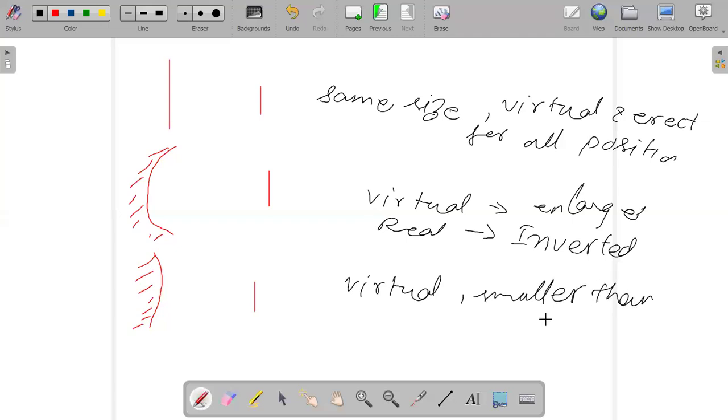Got it? Okay, sir. So I should only write "by the formation of images"? No, you need to describe all this. You need to write that in the plane mirror, wherever you keep the object, the image formed will be of the same height as the object. The mirror that forms real images or virtual and enlarged images will be a concave mirror. The mirror that forms virtual and smaller images will be a convex mirror. Okay, sir. Any other doubts?